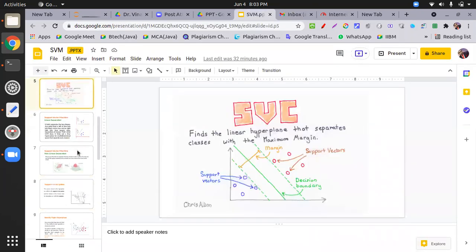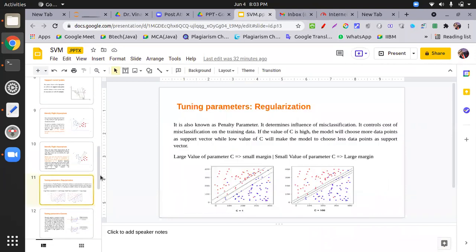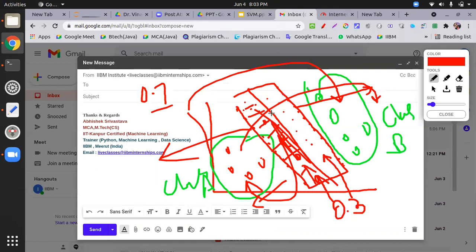So you have to minimize the margin, sir. Definitely, you know this thing. Okay, so tuning. Sir, you said a few points lie in misclassification. Will we not draw the plane considering these points as support vectors? No, because these are not so simple.